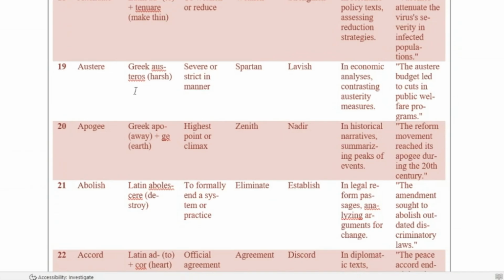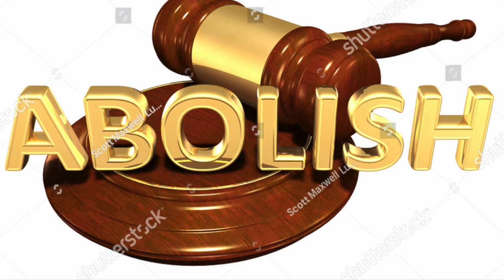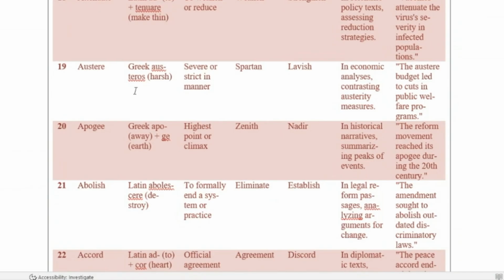Now, in legal reform passages that you may face in CLAT, this word is extremely important because it helps you analyze arguments for change, especially when laws, systems, or practices are being questioned. Now, observe this example carefully. The amendment sought to abolish outdated discriminatory laws. Here, the focus is on ending something officially, not informally. Now, remember this word whenever the passage discusses removal of unjust or obsolete practices.